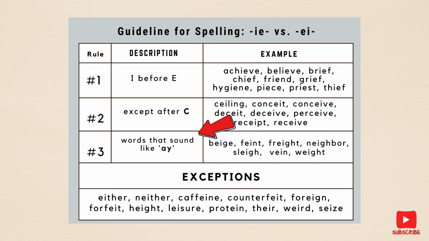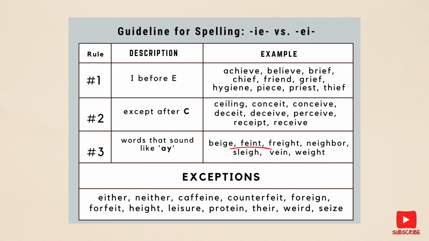Finally, we have the words that sound like A, as in AY. In these cases, the spelling changes a bit. You'll find this in words like beige, faint, freight, neighbor, sleigh, vain, and wait. They sound a bit different from our other examples.